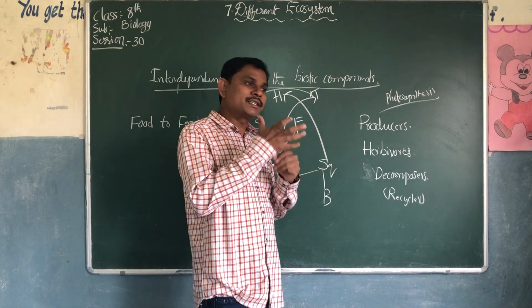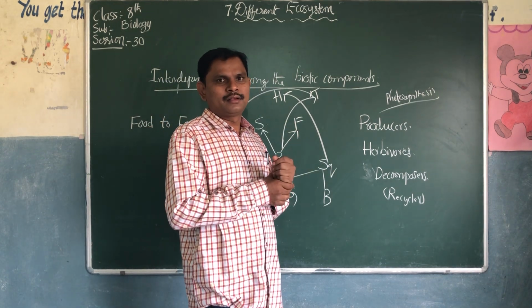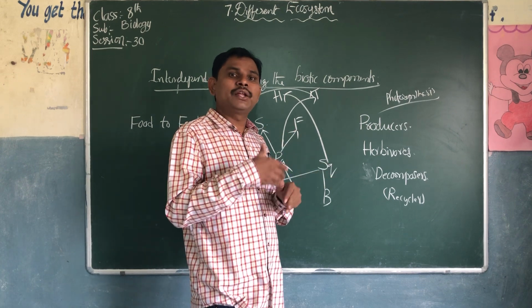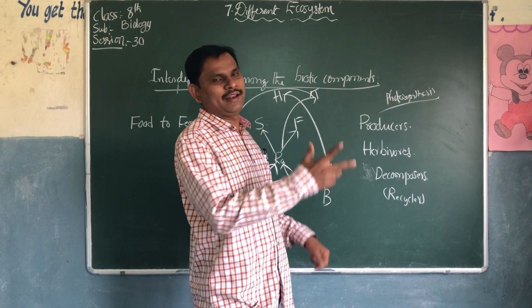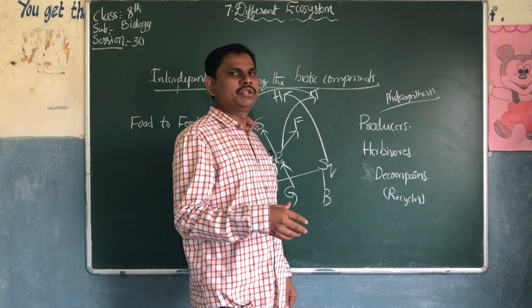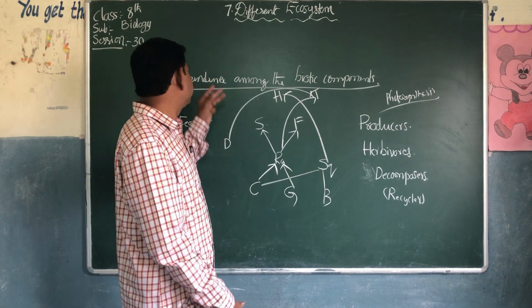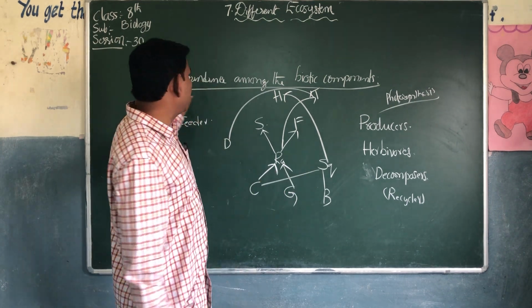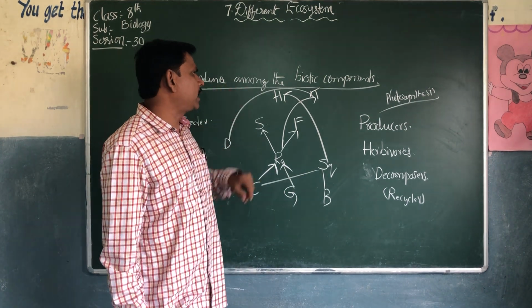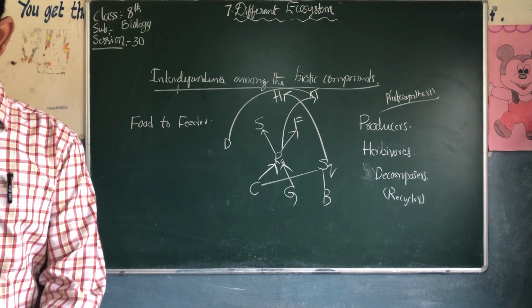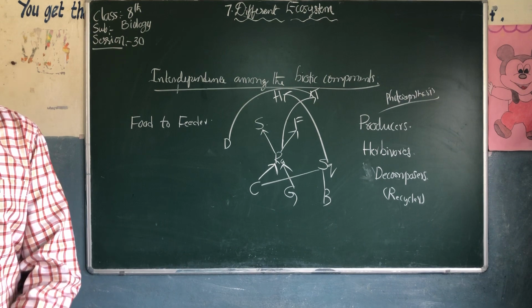They decompose the bodies and re-add the nutrients into the soil. So this is about the interdependence among the biotic components.